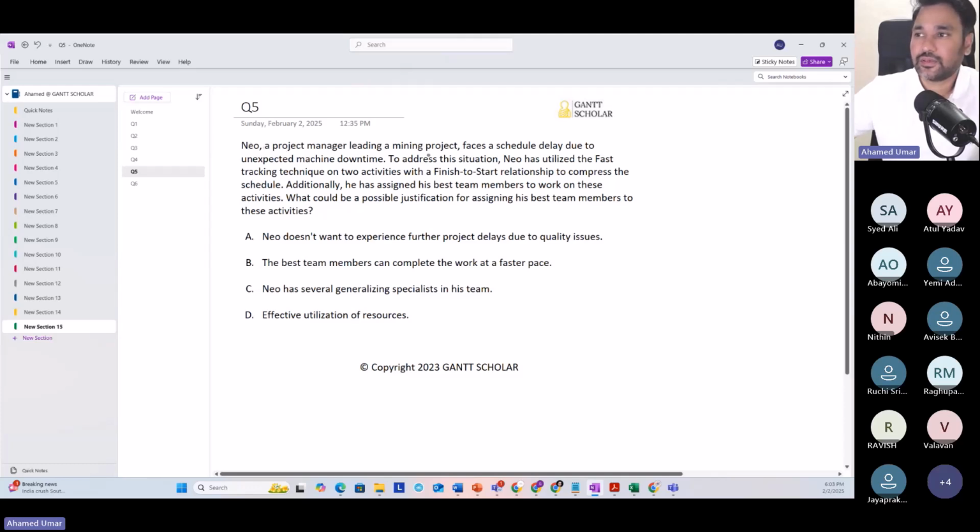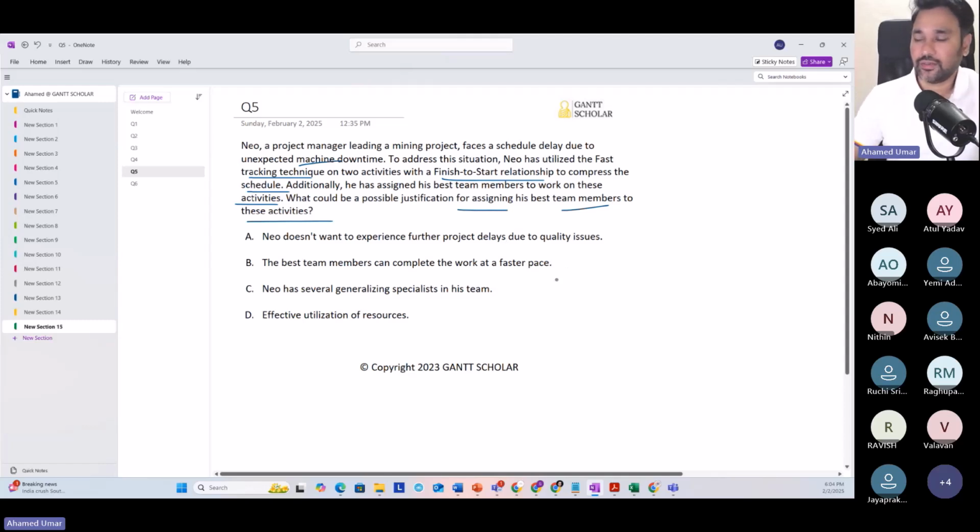A new project manager leading a mining project faces a schedule delay due to unexpected machine downtime. To address this situation, Neo has utilized the fast tracking technique. So fast tracking will help us to compress the schedule on 2 activities with the finish to start relationship. Additionally, he has assigned his best team members to work on these activities. What could be the possible justification for assigning his best team members to these activities?